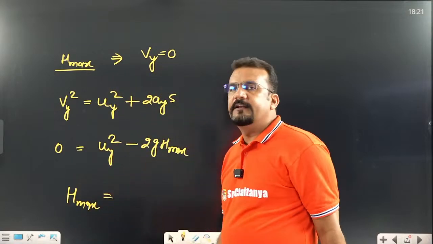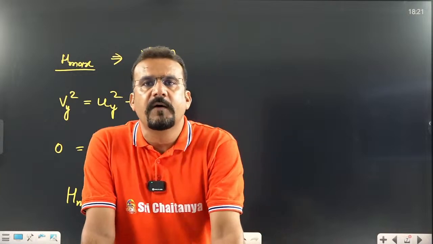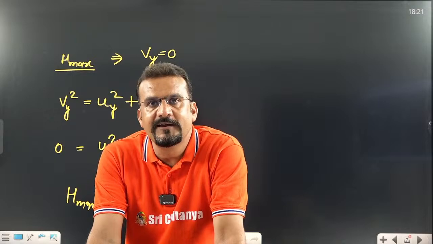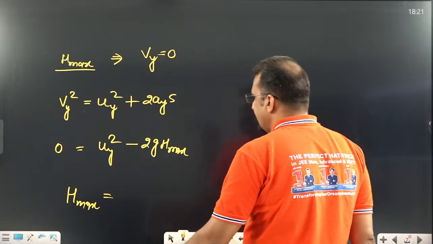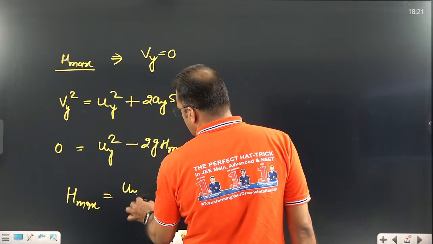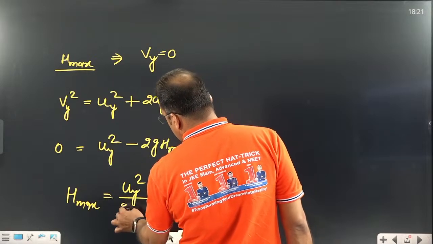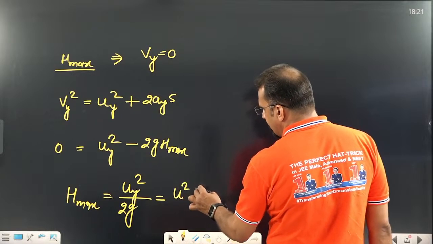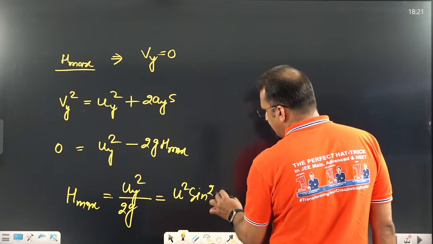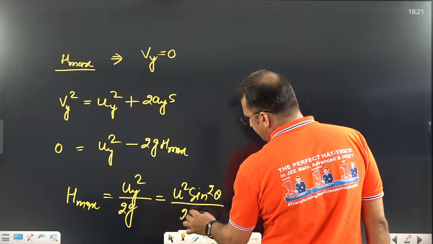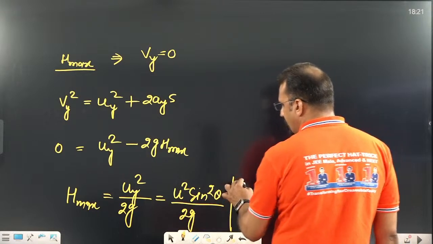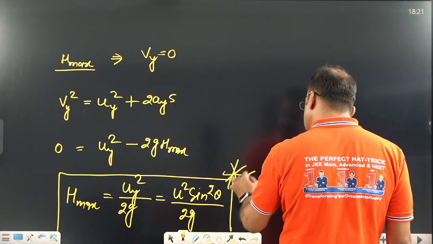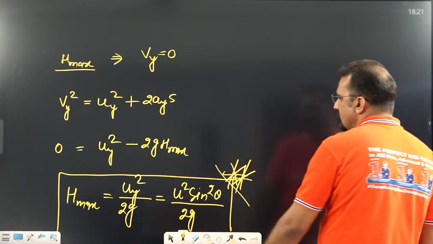In motion under gravity, we have discussed that maximum height is u square divided by 2g. What was the maximum height? U square divided by 2g. At this place also it is going to be uy square divided by 2g. And what is uy? U sin theta. That's why it is u square sin square theta divided by 2g. Remember this formula directly. So this is the maximum height achieved in this projectile motion.